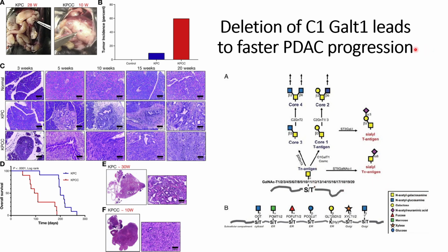So this figure indicates that deletion, knockout or disruption of C1GalT1 leads to faster PDAC progression.